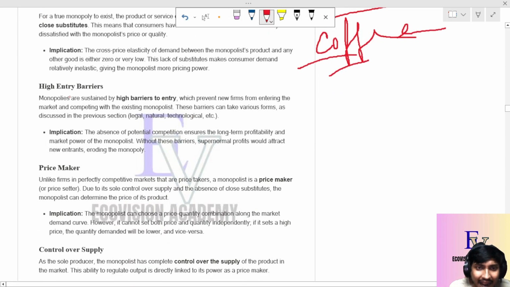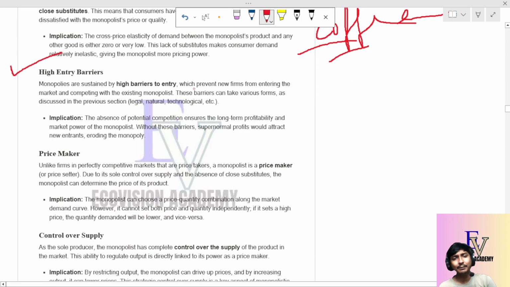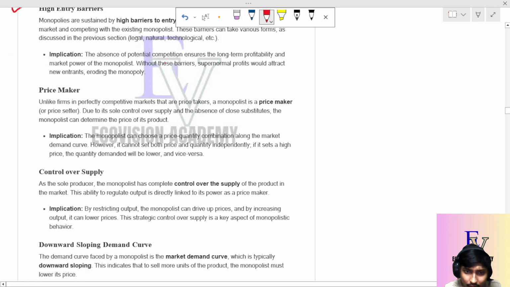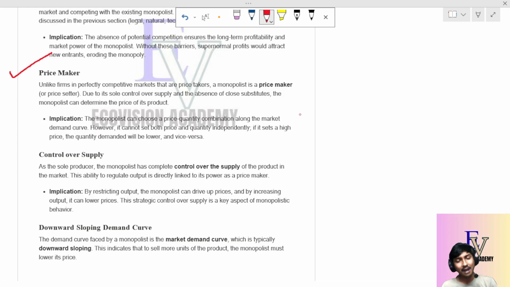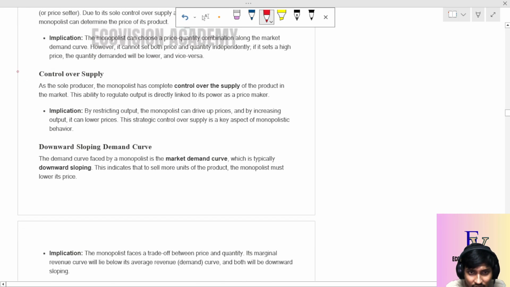Okay, now high entry barriers. High entry barriers means that sometimes when we enter the market, there may be some high entry barriers. We already talked about the natural, legal or technological barriers. And we term a monopoly a price maker, not a price taker, because of its sole control over the supply and the market, and due to the absence of a close substitute in the market, the monopoly is always known as a price maker. We have already gone through this control over supply.